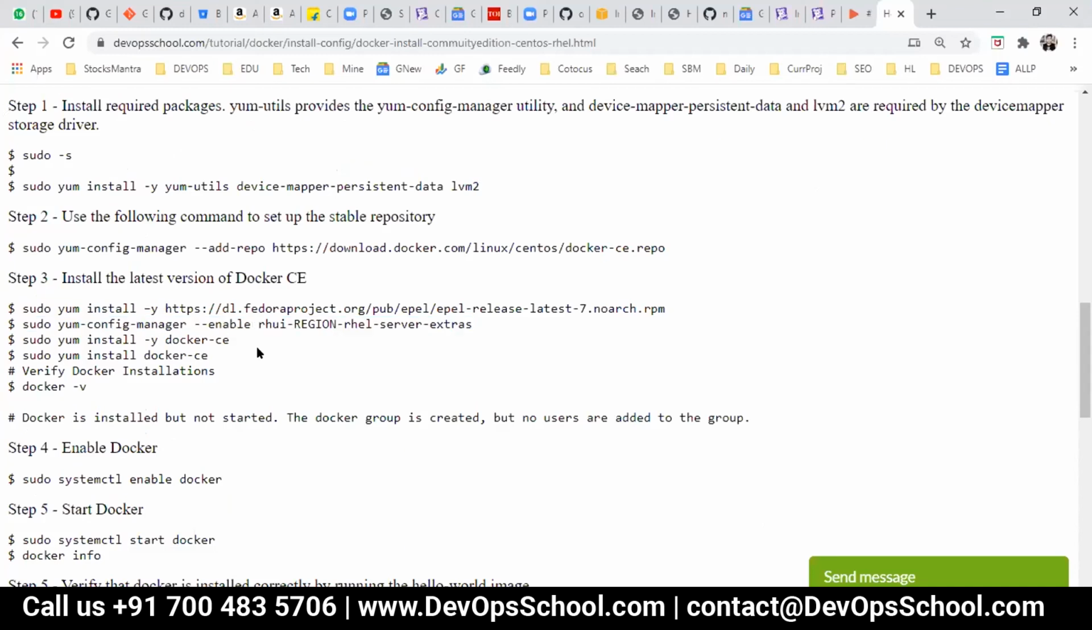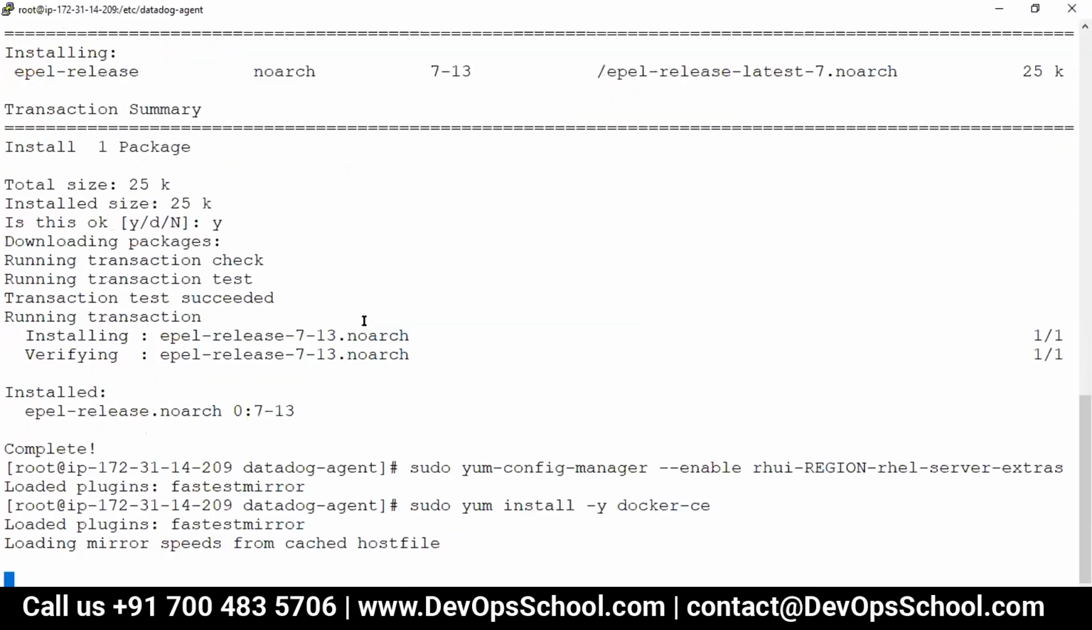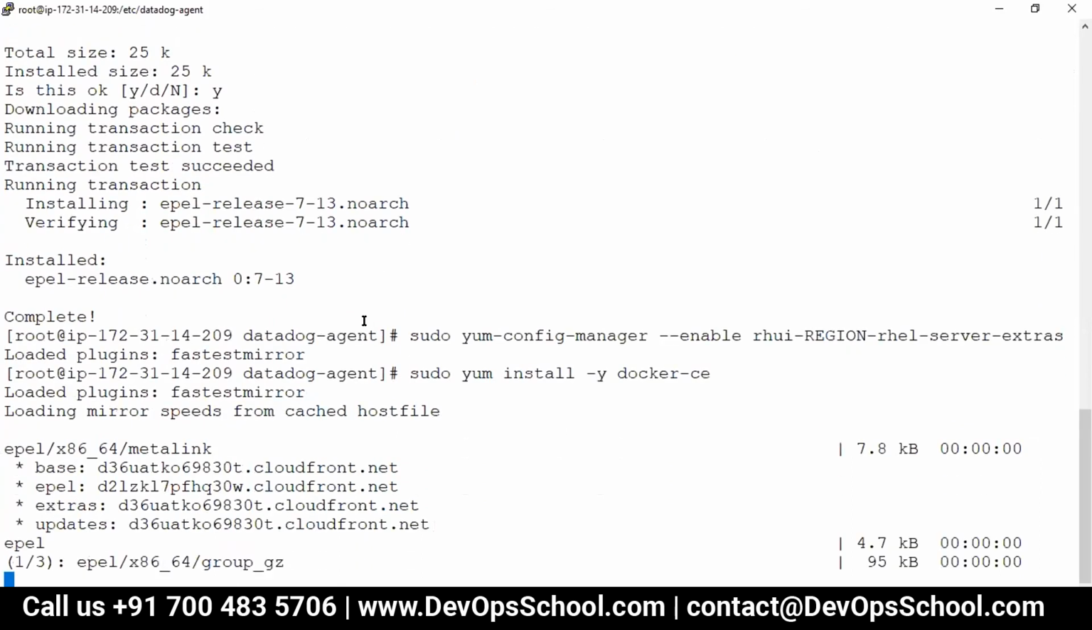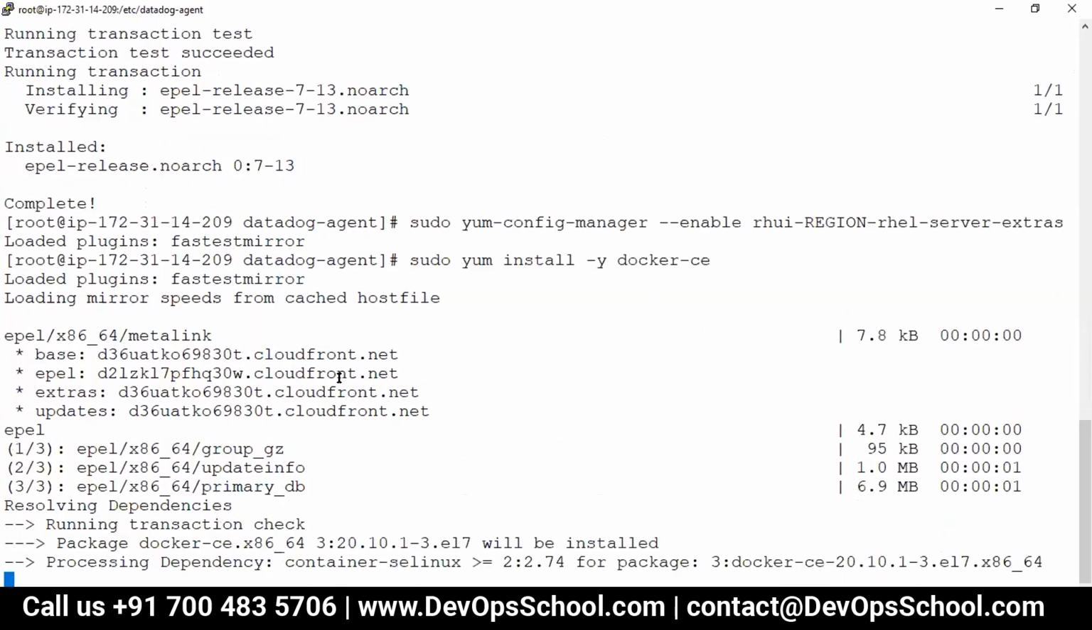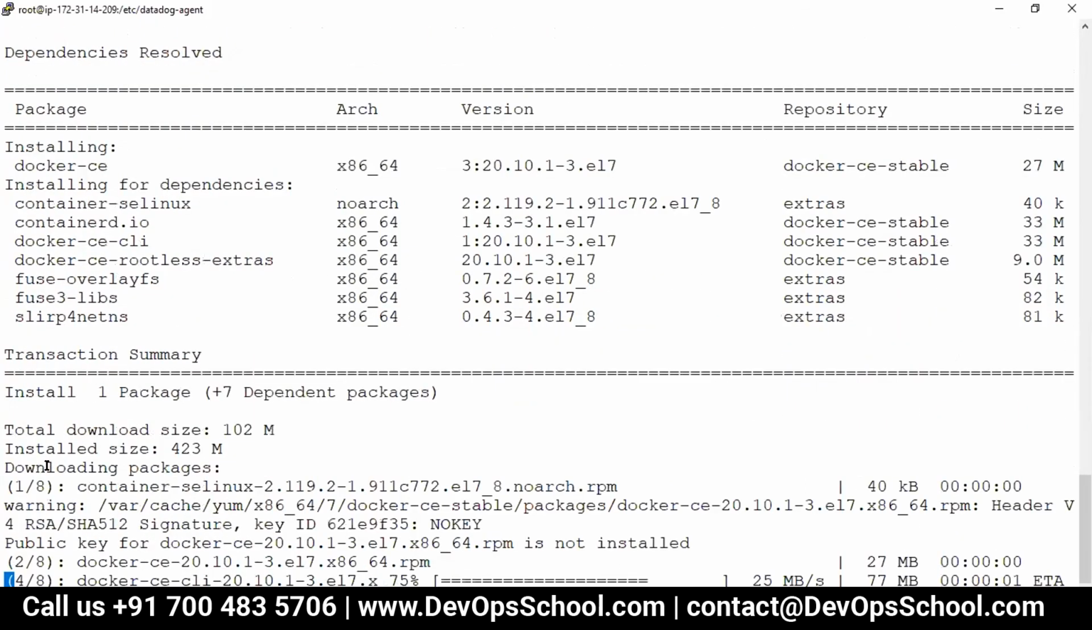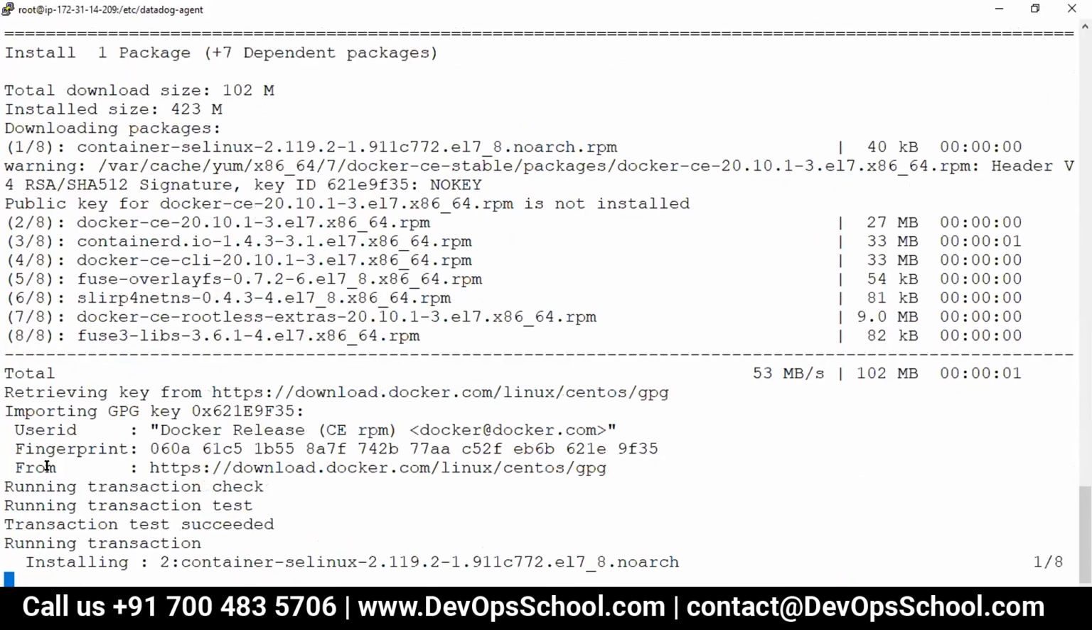And see, I'm installing the community edition, guys. There's an enterprise edition also available, though we don't need it right now because we are not learning Docker. We are learning Datadog and monitoring everything: physical machines, virtual machines, containers. So I install the agent which can monitor the virtual machines. Same thing with the physical machines, but now containers. So Docker is installed.